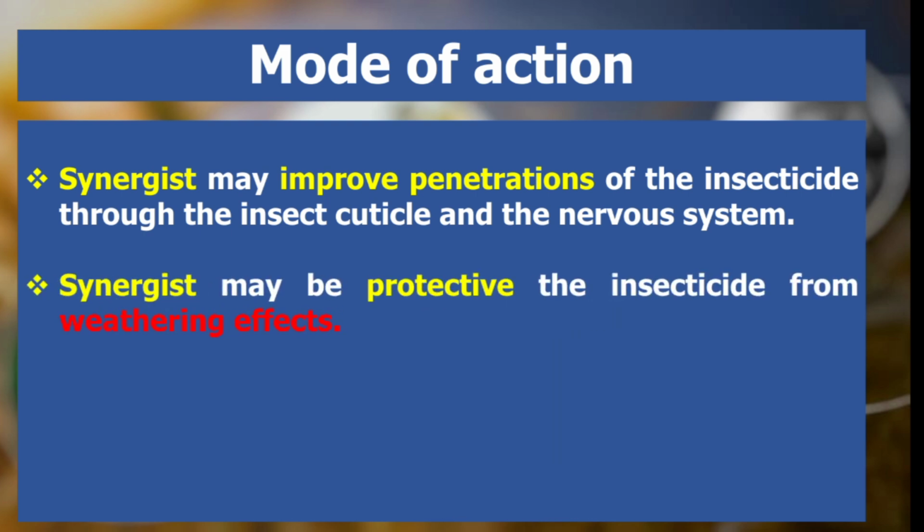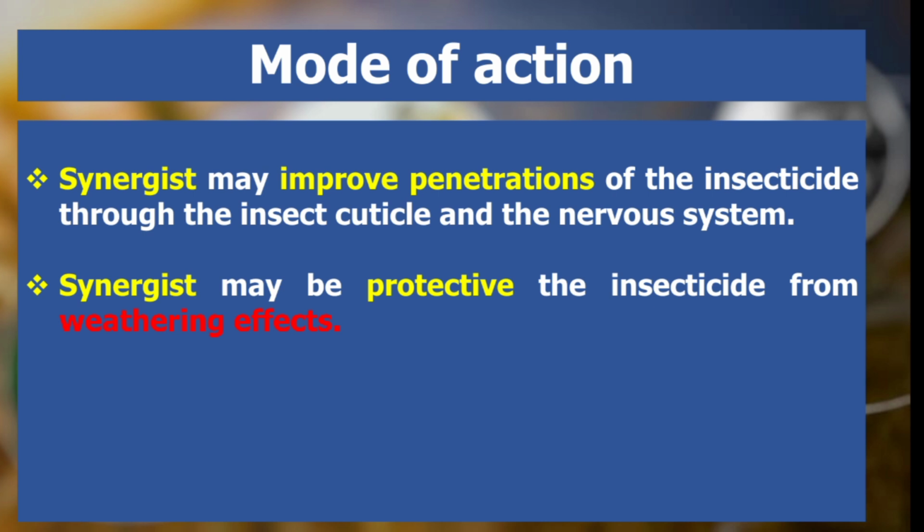Next, a synergist may protect the insecticide from weathering effects, because different environmental factors like sunlight, moisture and temperature can degrade the insecticide and reduce its effectiveness. But after using the synergist we can tolerate the effect of environmental factors.